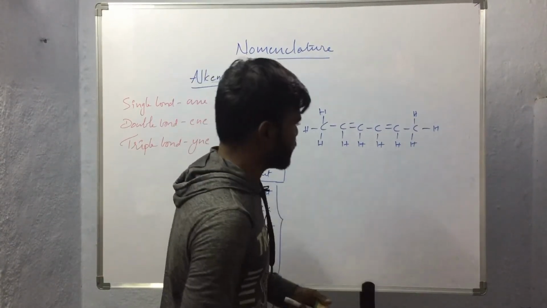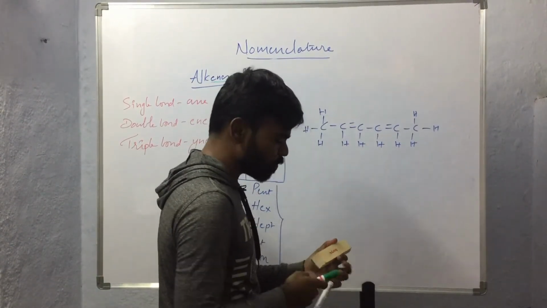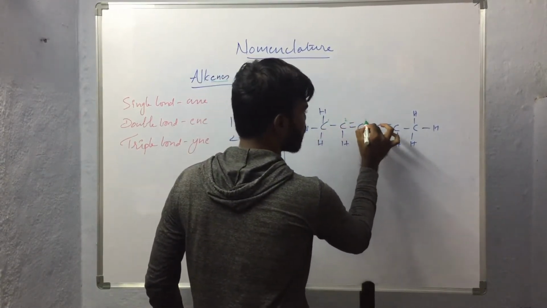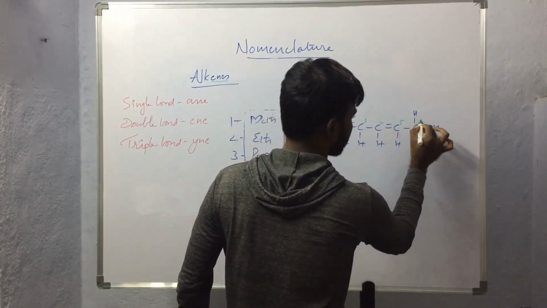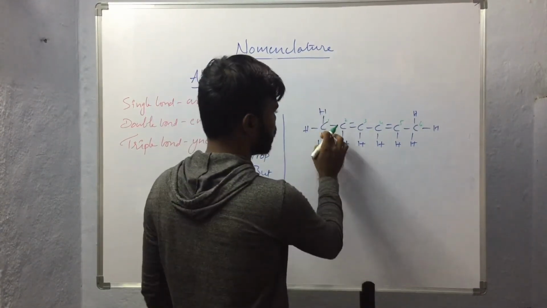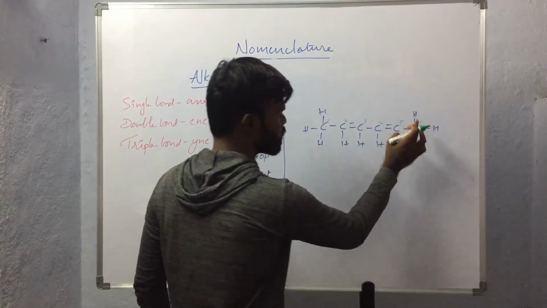We have discussed that we have to designate the position of the unsaturation or double bond with a numerical. So here the name of the compound will be: 1, 2, 3, 4, 5, 6 carbon atoms are present.